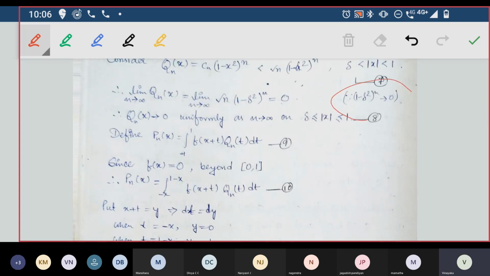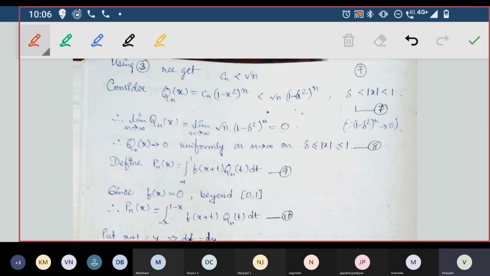So that's why 1 by a power n is tending to 0, or together this whole thing is tending to 0. But what I had here was the symbol less than or equal to. So if you have a function which is bigger than the function which we needed, and it itself converges to 0, then the function which is below that also converges to 0. That is by the proof theorem in sequences.